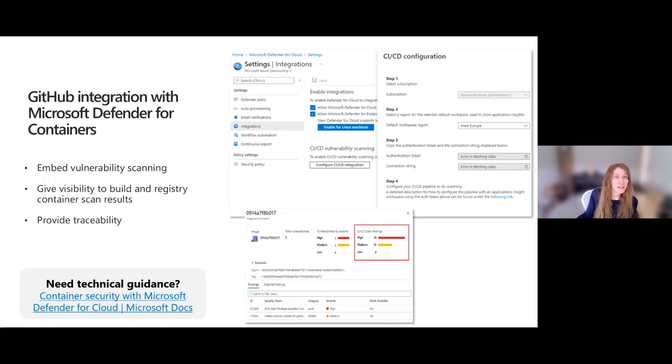Looking at this one here, it realizes I probably had an older version of something. It looks like the Linux image I had inside the container had an older version of the bash shell. It needs an update to fix that vulnerability. And it looks like Debian had a Python update as well. So it lets you know that, hey, you deployed this, it was great a week ago or a month ago, but there's a really important vulnerability now, you better fix that. And that will show up right in the main console within Defender for Cloud. And of course, if you have Sentinel with the overarching view, it will then get passed through to Sentinel.